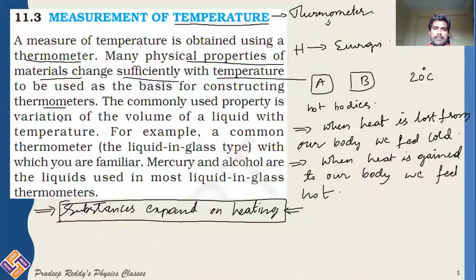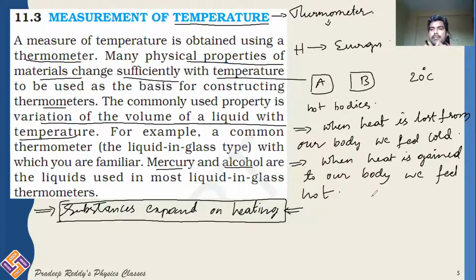So the commonly used property is variation of the volume of a liquid with temperature. And a common thermometer, which is the liquid thermometer, which you are very familiar with, generally uses mercury or alcohol. What happens there is, when you are providing heat energy to the mercury, mercury is very sensitive to heat energy. It absorbs heat energy and immediately it expands.